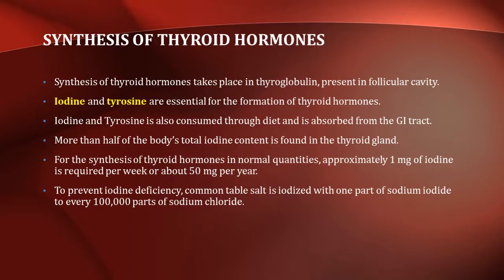For the synthesis of thyroid hormones in normal quantities, approximately 1 milligram of iodine is required per week, or we can say that about 50 milligrams of iodine is required per year. To prevent iodine deficiency, common table salt is iodized with 1 part of sodium iodide to every 1 lakh parts of sodium chloride.